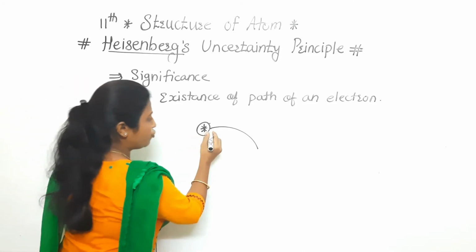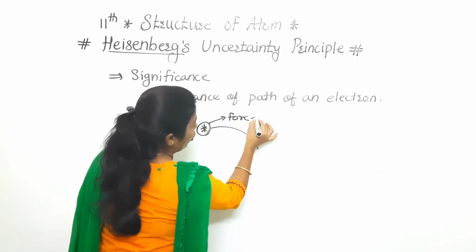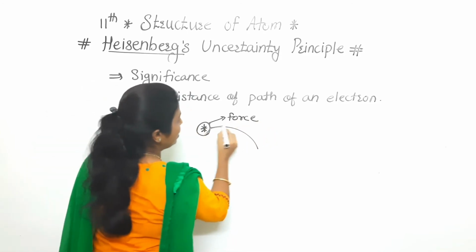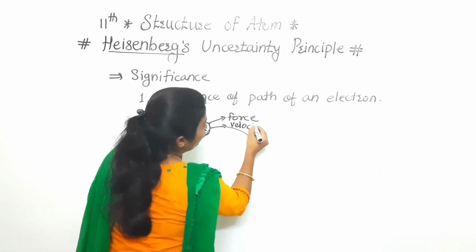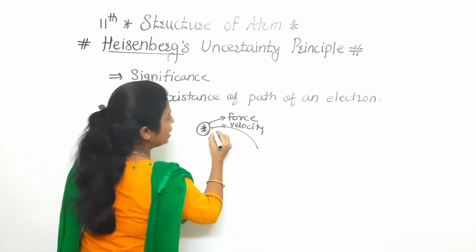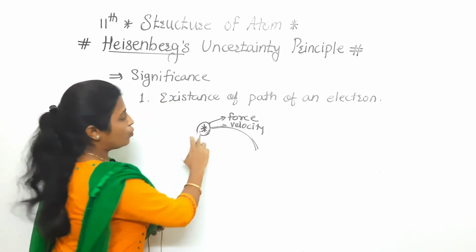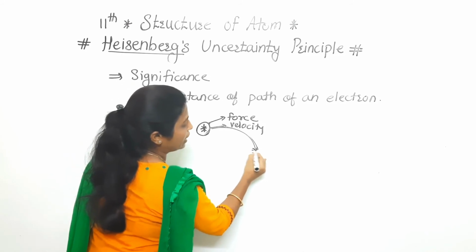So now see here, if we know the force acting on that object and the velocity of that object, then we will get the idea of what the position of that object will be after a specific time.